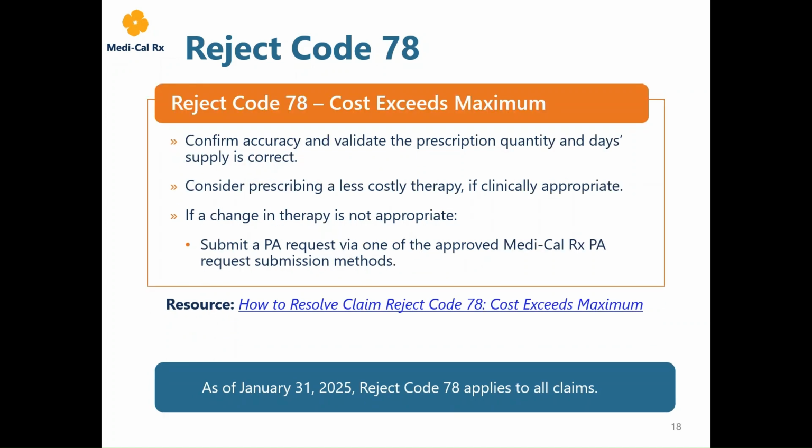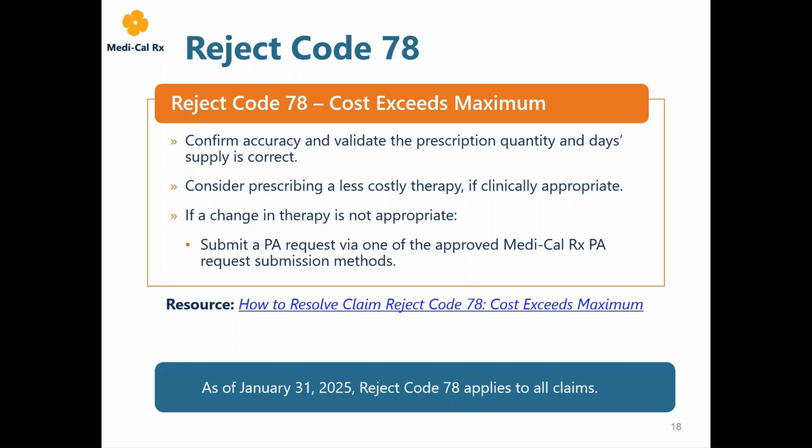As of January 31st, Reject Code 78 has been implemented for members 21 years of age and younger. If Reject Code 78 cost exceeds maximum is received, providers should confirm the claim is submitted accurately and validate the prescription quantity and days supply is correct. Consider prescribing a less costly therapy if clinically appropriate.